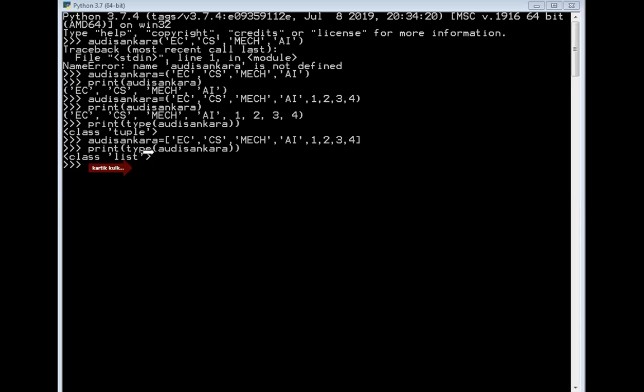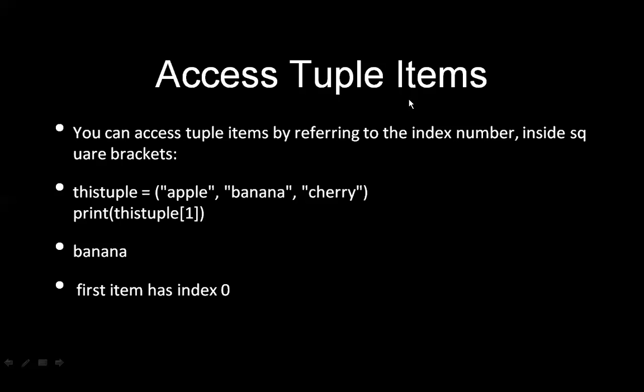Now this is the practical implementation of how to retrieve the data type of the tuple. Now we'll look into how we can access the elements which are present in the tuple. How can we access the tuple items? We can access the elements present in the tuple with the help of the index number.